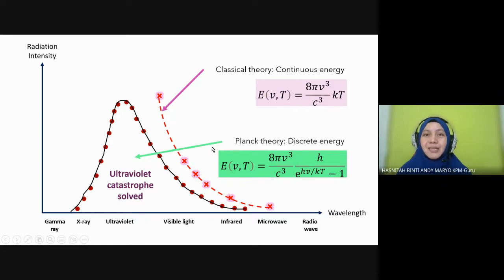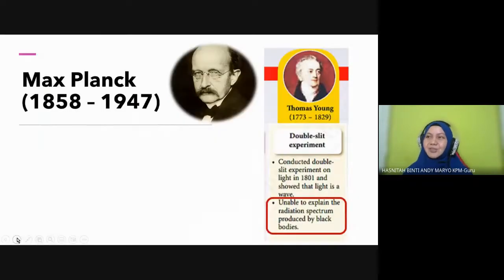Sebenarnya dia cuba-cuba saja. So he applied a formula of probability and finally he was able to get the correct pattern. After ultraviolet, the curve goes down, as shown in the experimental outcome, and he got the Nobel Prize for this formula. You nak dapat Nobel Prize, boleh cipta satu formula baru. So by here, he was able to solve the ultraviolet catastrophe. So case closed.